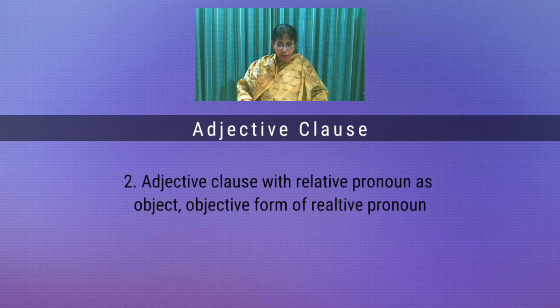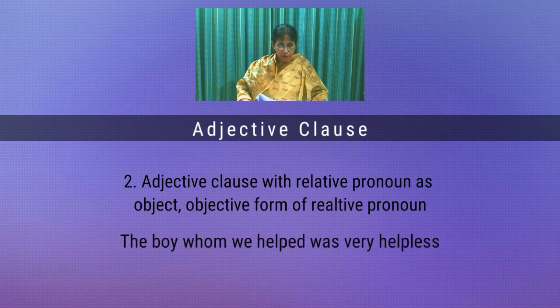Number 2. Adjective clause with relative pronoun as object. Sentence: The boy whom we helped was very helpless. In the sentence mentioned above, "whom we helped" is an adjective clause because it is placed after the antecedent "the boy" and it qualifies the noun "boy".